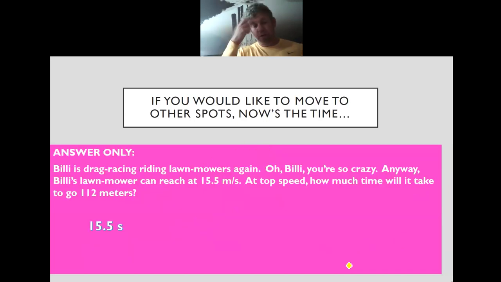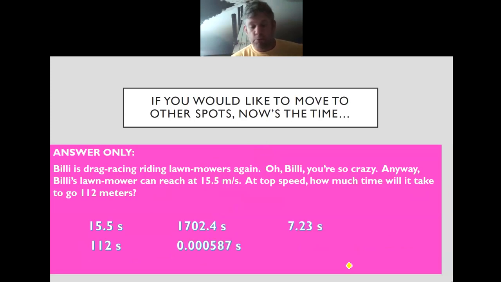Last one for you. Billy's racing lawnmowers again. Oh, Billy's crazy, right? Anyway, Billy's lawnmower can reach a top speed of 15.5 meters per second. At that top speed, how much time will it take to go 112 meters? All right, well, I know that this is a velocity. That is a distance. If it's asking for how much time, that's a t, right?